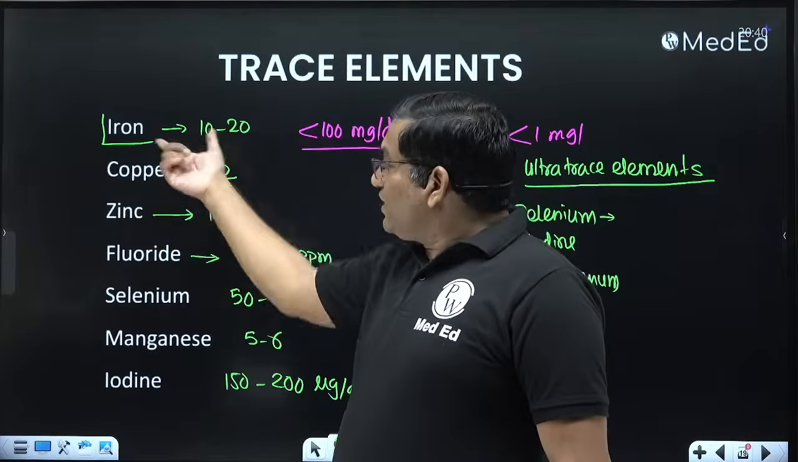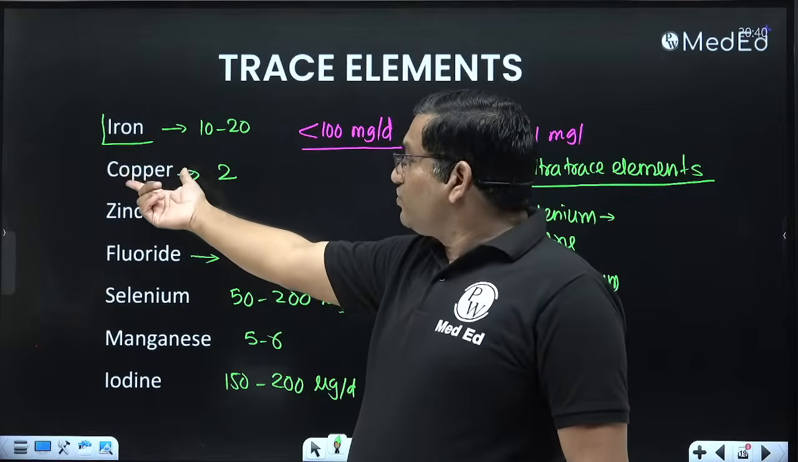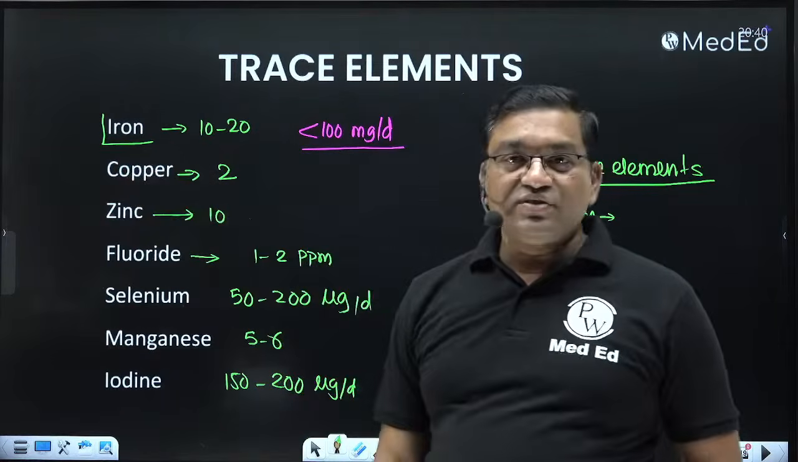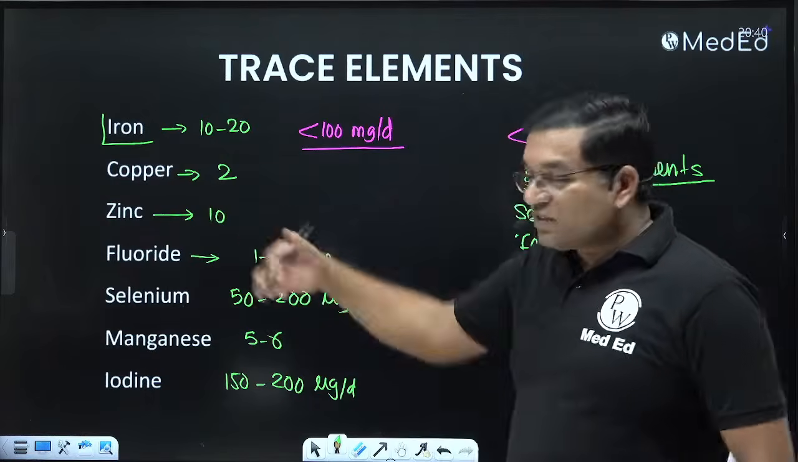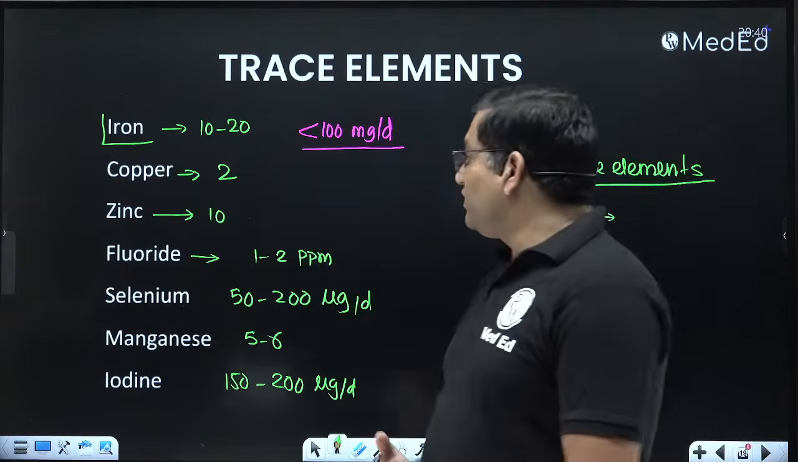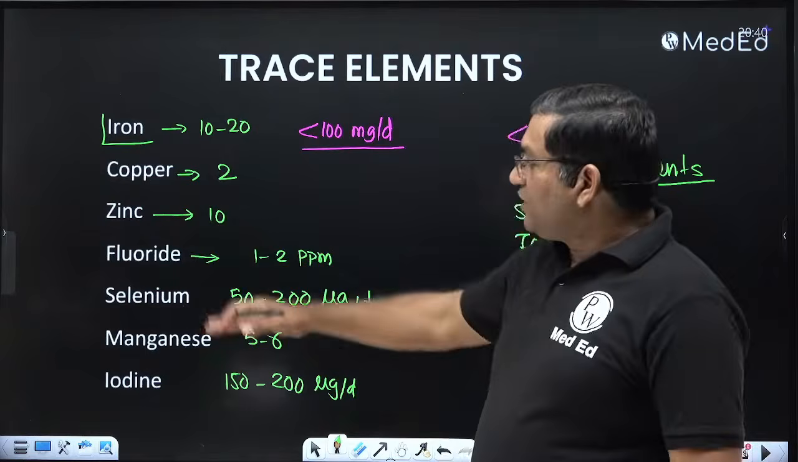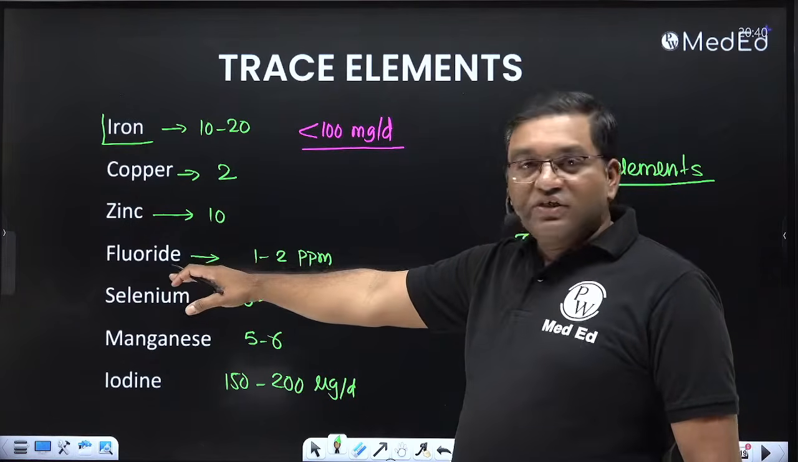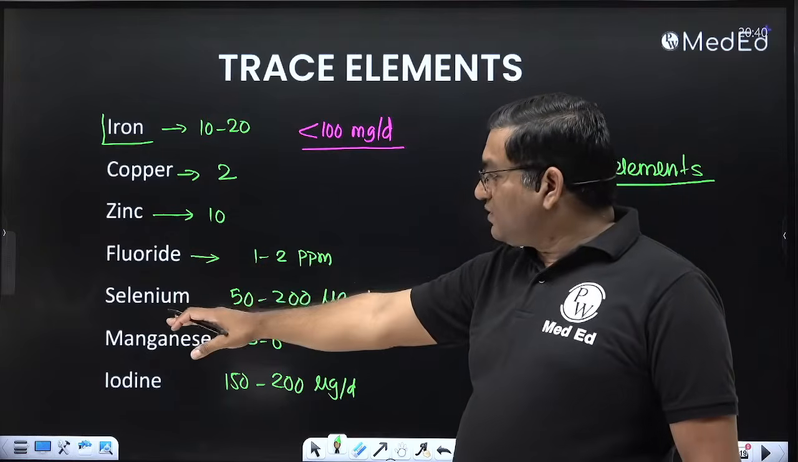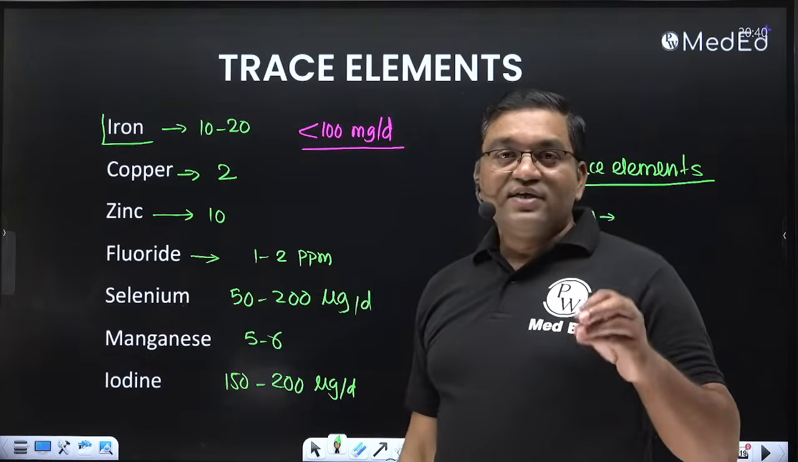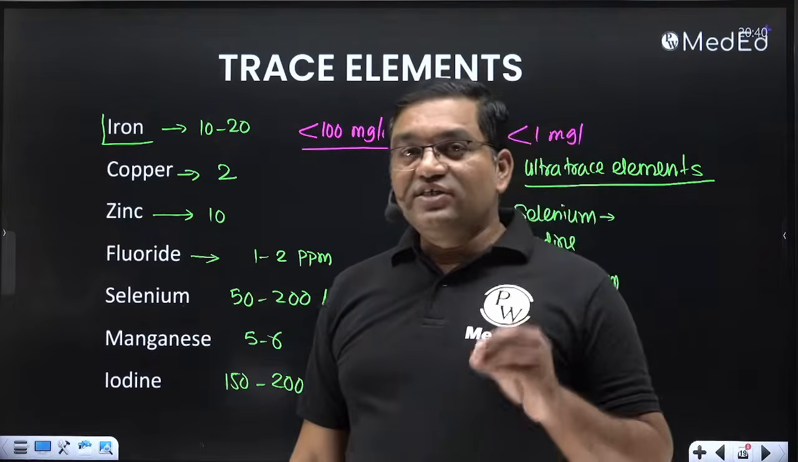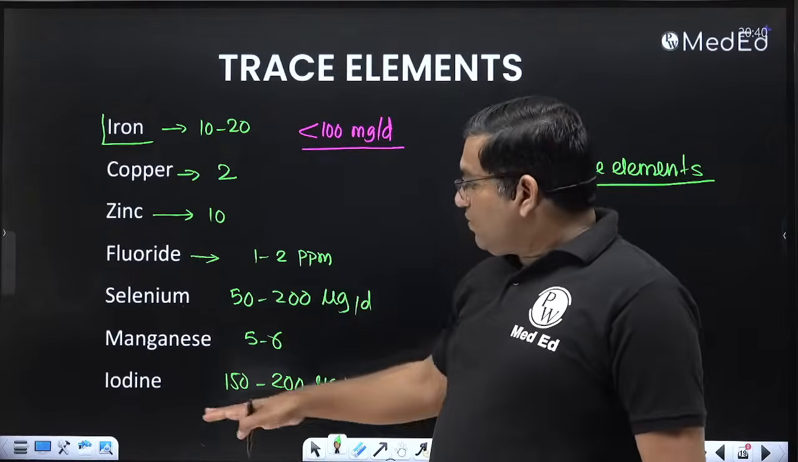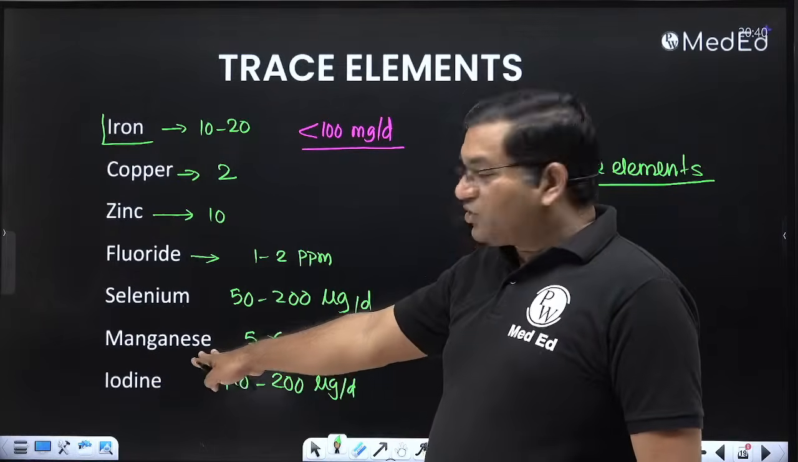Copper deficiency also causes anemia, because copper is required for the absorption of the iron, so copper deficiency also causes the anemia, but other features are more prominent in the copper deficiency. Zinc deficiency causes diarrhea, alopecia, dermatitis. Fluoride deficiency causes the dental caries. Selenium deficiency causes the cardiomyopathy, that is Keshan disease. Manganese, as such, no disease is associated with manganese.